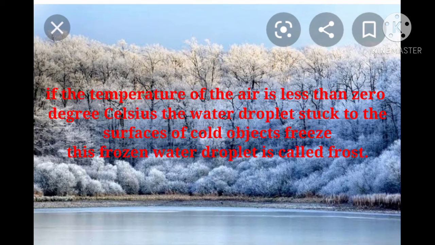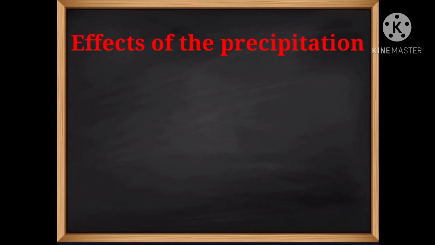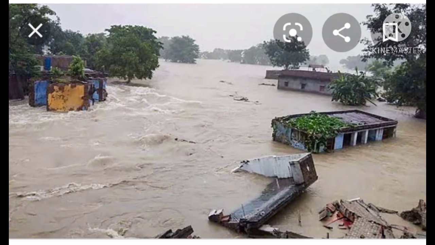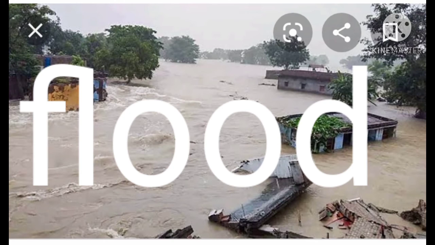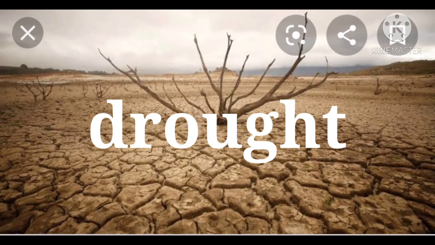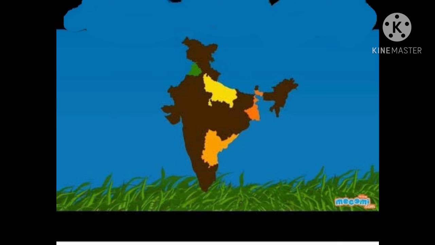Now, the effects of precipitation. The main source of potable water available on the earth is precipitation. As excessive rainfall is destructive, so is the absence of rain. Floods may occur because of heavy rainfall, causing loss of life and property. If precipitation does not take place, then conditions of drought arise. There is a shortfall of food, and food may have to be imported. Farmers' condition becomes grave. The country's economy gets affected.